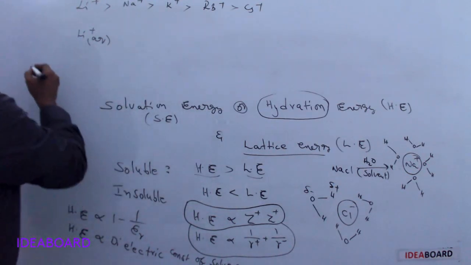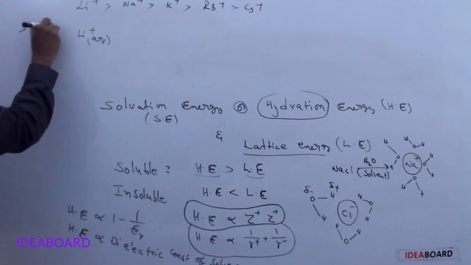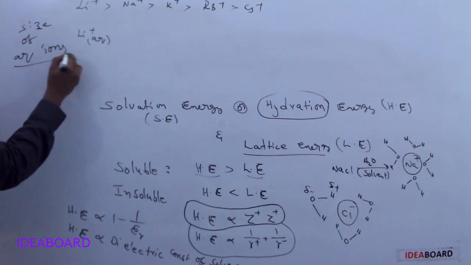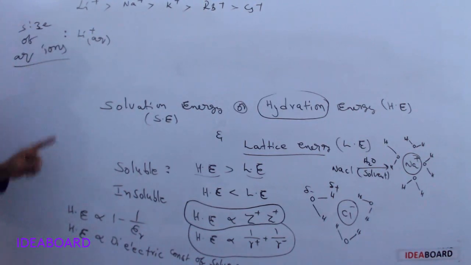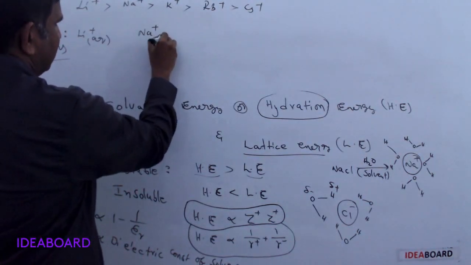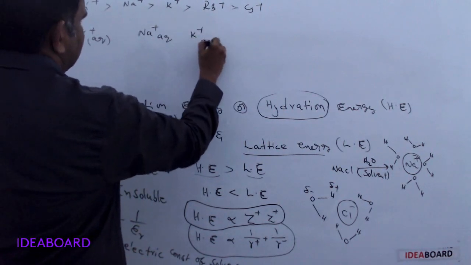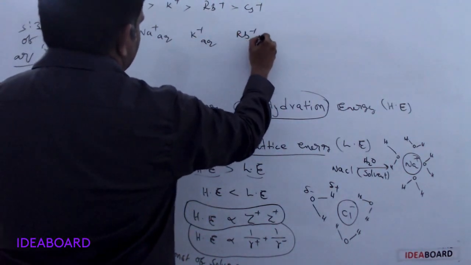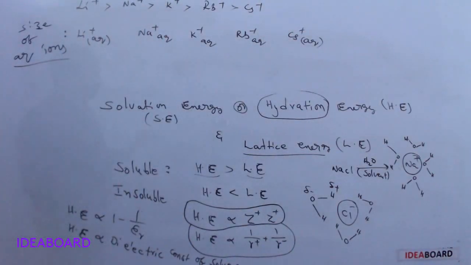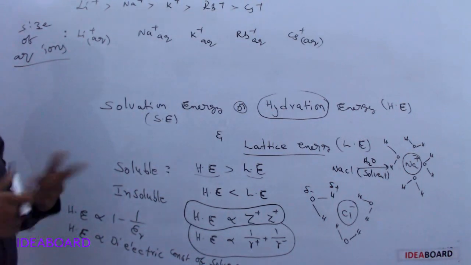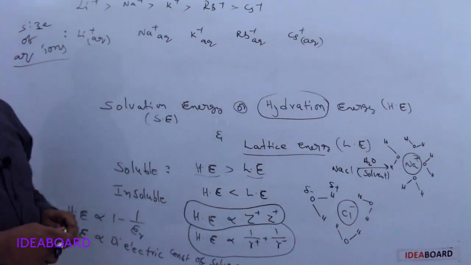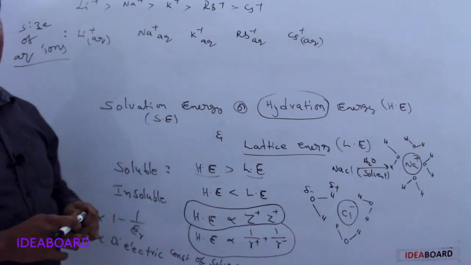Now I am asking the size of aqueous ions. Please remember, the size of aqueous ions: lithium plus aqueous, sodium plus aqueous, potassium plus aqueous, rubidium plus aqueous, cesium plus aqueous. Which has more size, more radius, which is occupied largely by water molecules, which is undergoing hydration largely?